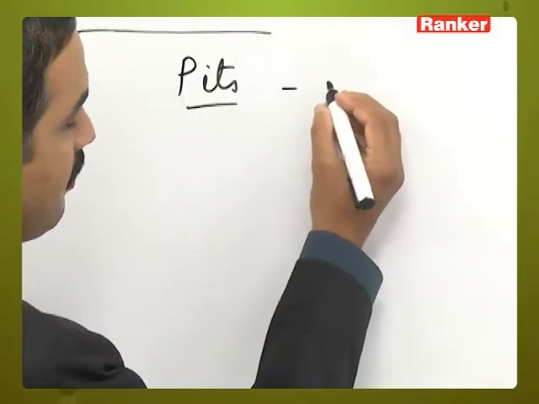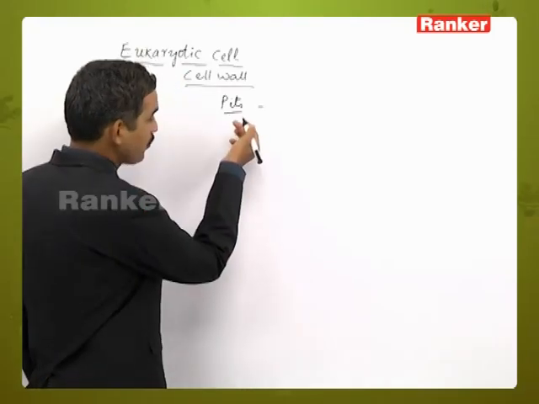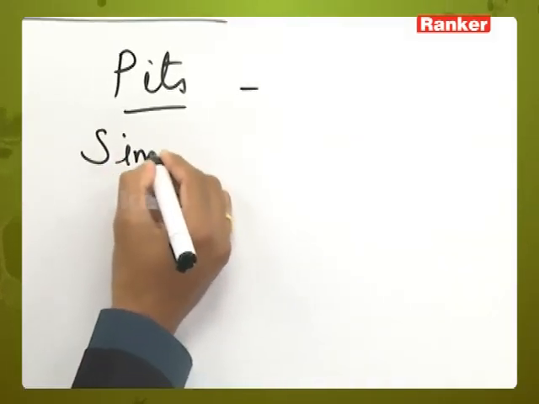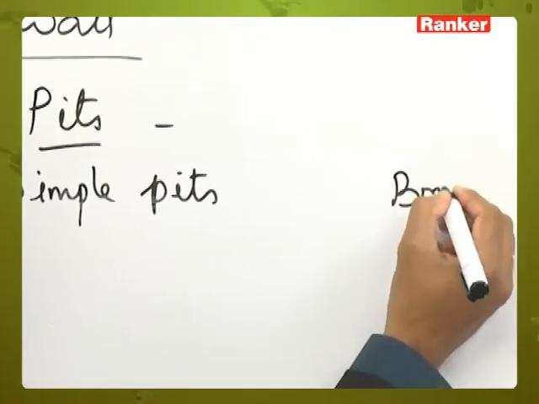Actually, here they are acting as connections between two adjacent cells. These pits are of two types, one is called simple pits and the other is called bordered pits.